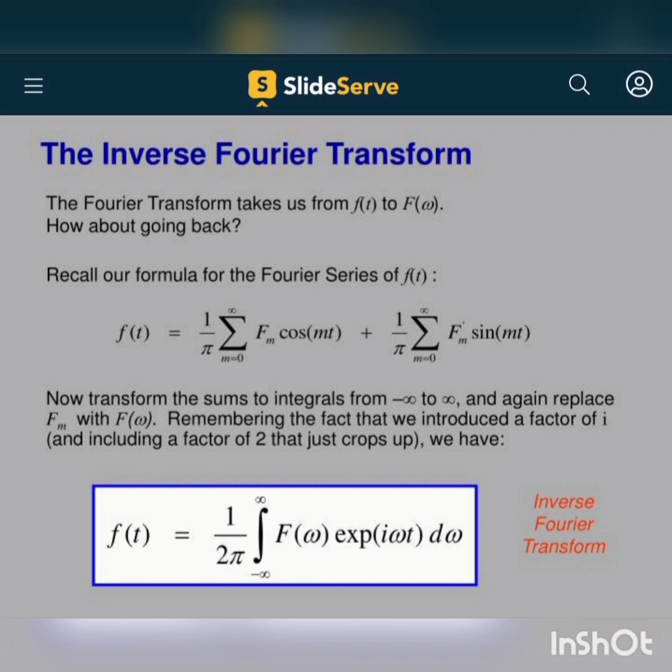The inverse Fourier transform. The Fourier transform takes us from f(t) to F(ω). How about going back? Recall our formula for the Fourier series of f(t). Now transform the sums to integrals from minus infinity to plus infinity and again replace F_m with F(ω). Remembering the fact that we have introduced a factor of i and including a factor of 2π that just crops up, we have the inverse Fourier transform: f(t) = 1/2π ∫ from −∞ to +∞ of F(ω) e^(iωt) dω.